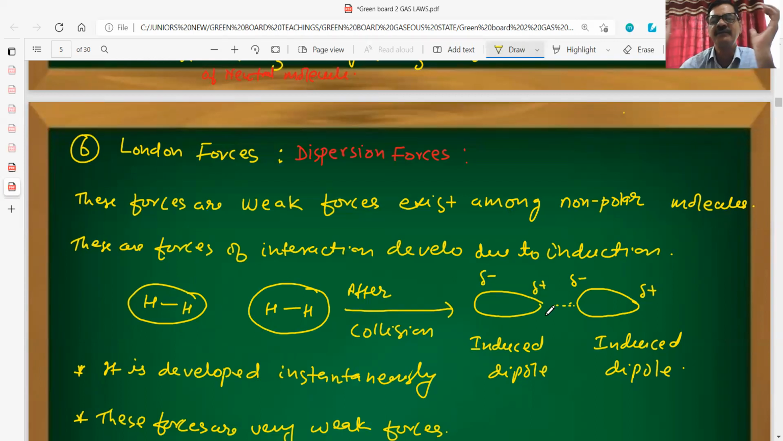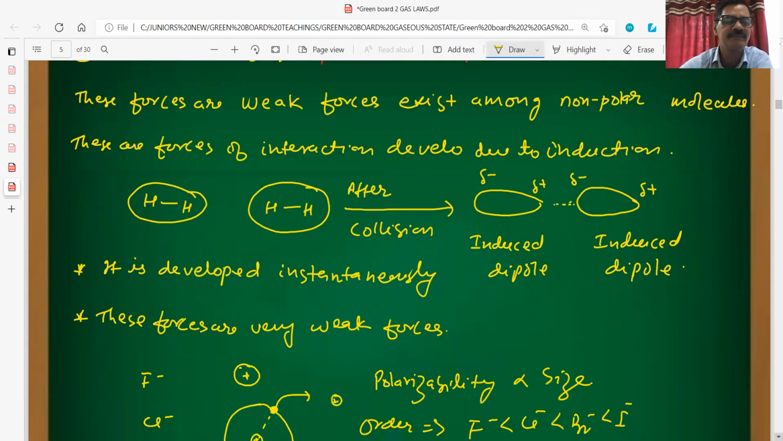So there will be a weak force of attraction. These weak forces of attraction are known as London forces, dispersion forces, or van der Waals forces of attraction. This type of interaction is developed instantaneously when neutral molecules collide. These forces are very weak forces of attraction.